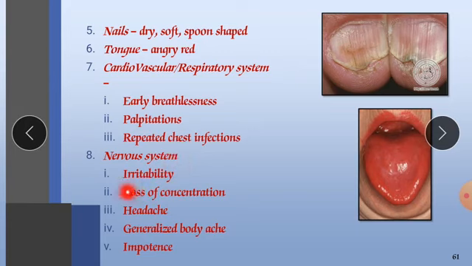In the nervous system, irritability of nerves will occur, and loss of concentration and disorientation will be there. Headache, severe headache may occur, and generalized body ache. Impotence will occur, meaning erectile dysfunction will occur in males.